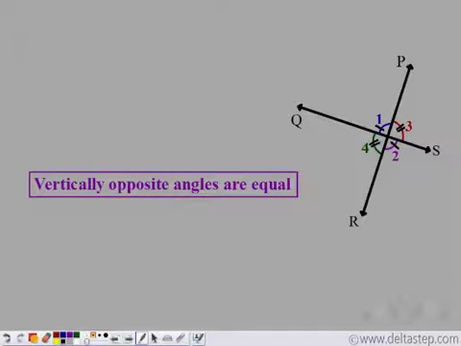There is another way of denoting equal angles. We draw an arc to say that these two angles are equal, and two arcs to say that these two angles are equal. So these two angles with one arc are equal, and the angles with two arcs are equal. So these are simply ways of indicating equal angles in a figure.